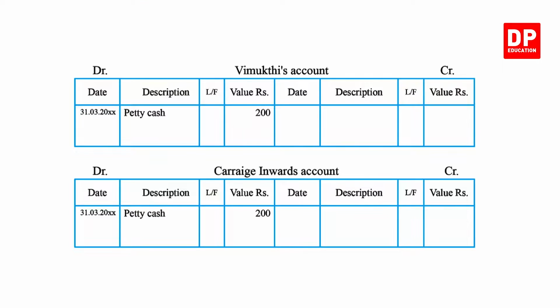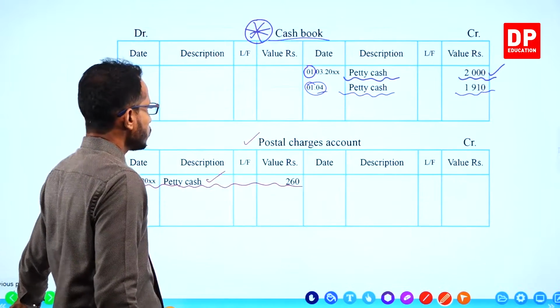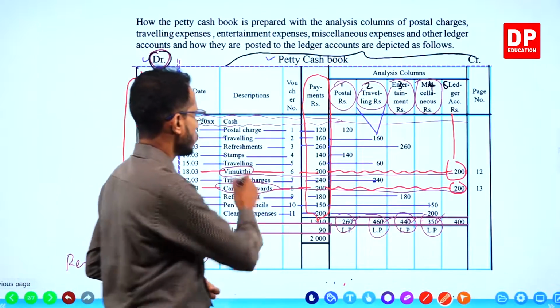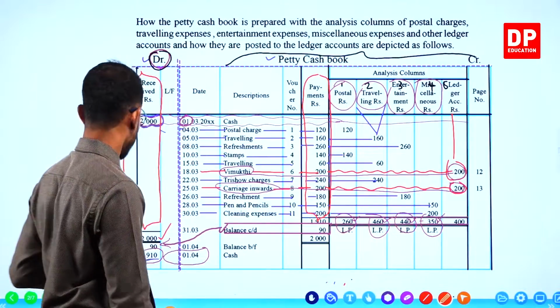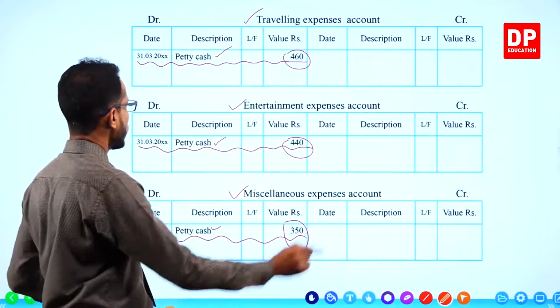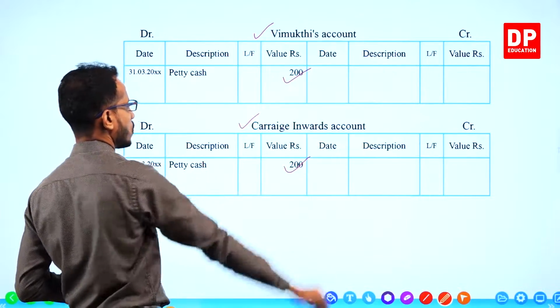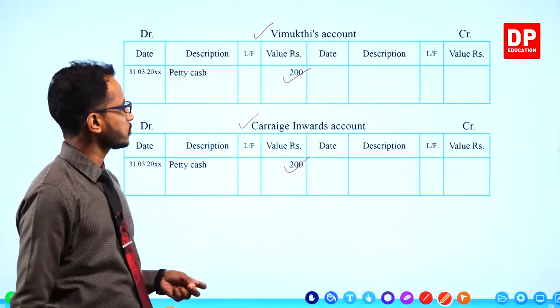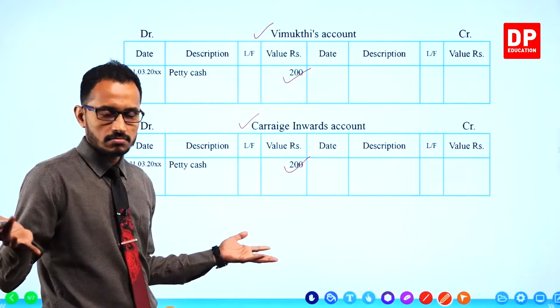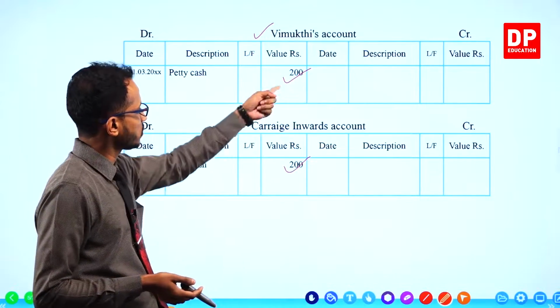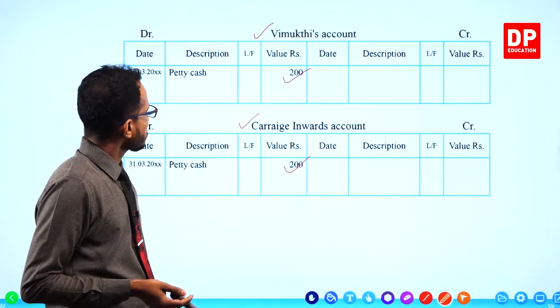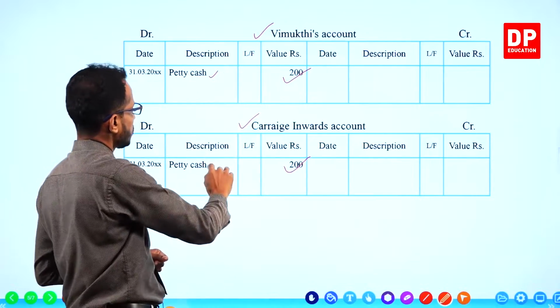For each entry which is in the ledger accounts column, you should draw separate accounts. In other words, Vimukti's account and carriage inwards account. So finally you can debit Vimukti's account 200 and carriage inwards account 200. There you go. 200, 200, both accounts, same amount. According to the example, the same amount is given. So description is petty cash.